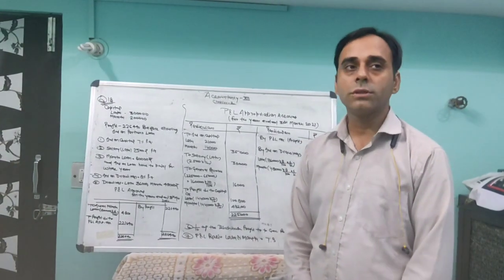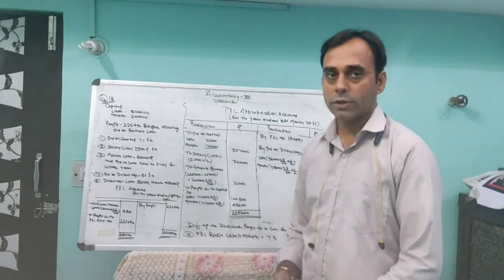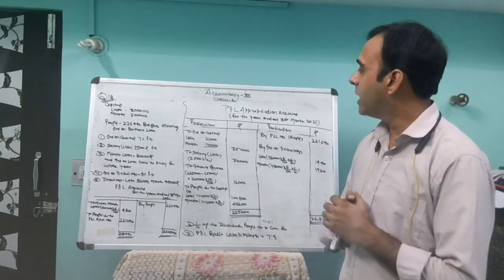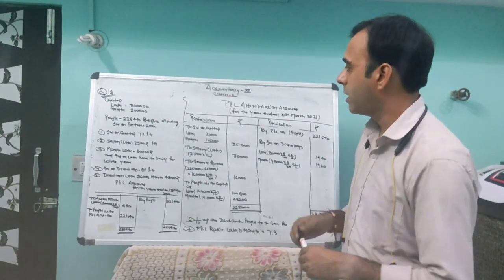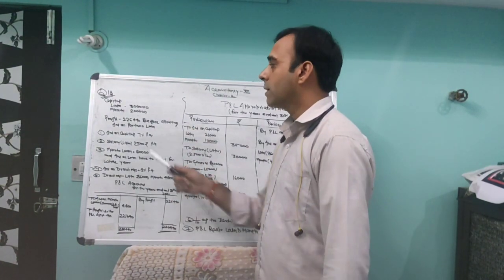Now we're discussing question number 13. I write down the question on the board. First of all, we go through the question. Then we have to make the P&L appropriation account here. Two partners are there, Lata and Mamta.